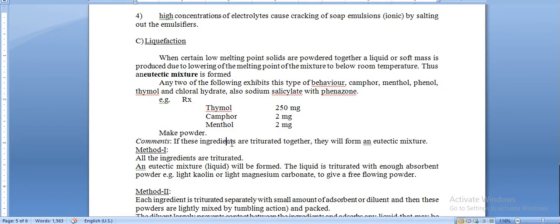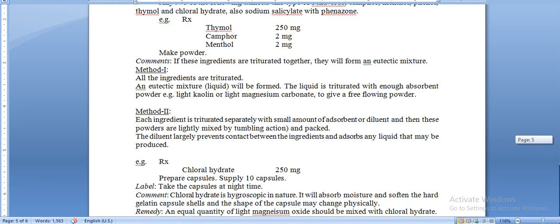The methods: in one, all ingredients are triturated and a liquefied eutectic mixture will be formed. The liquid is then triturated with enough absorbent powder, like light kaolin or light magnesium carbonate, to give a free-flowing powder. If you are using another method,